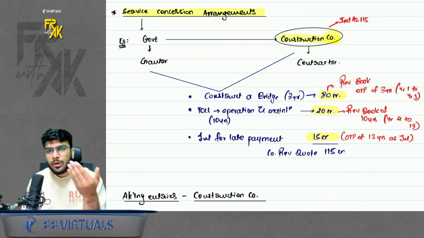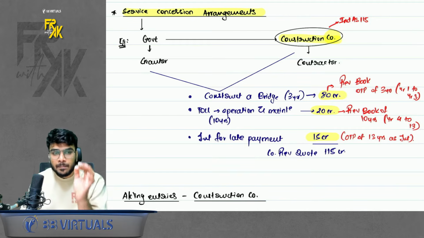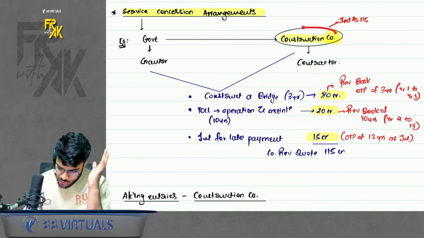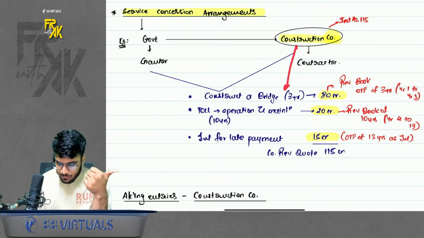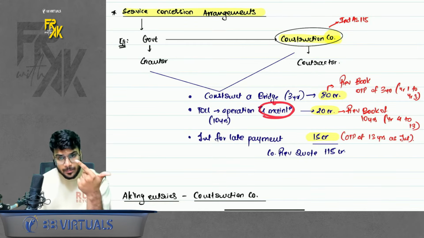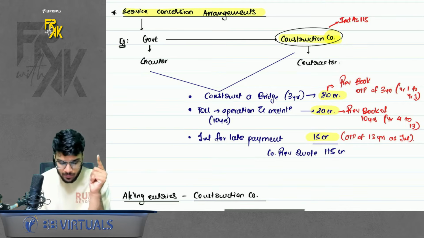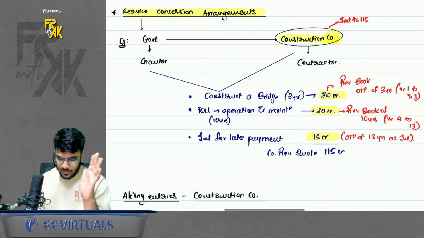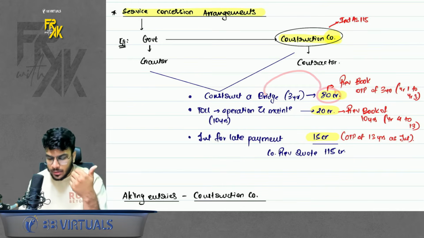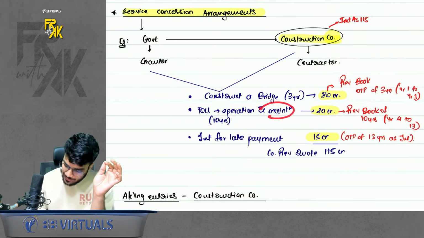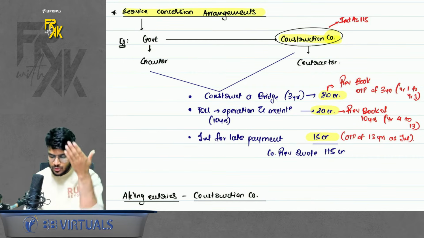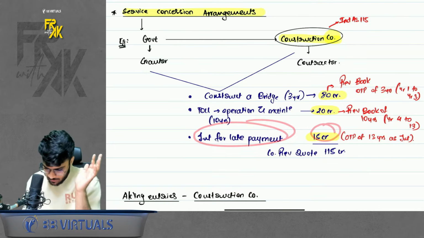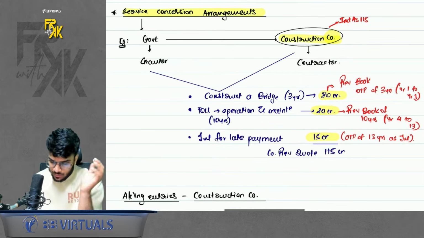Now from whose point of view are we doing the accounting? We always do the accounting from the point of view of the company who is going to earn the revenue. Here the construction company will earn the revenue, so we will do the accounting for this construction company. Now here there are two cases. First case, where this company will construct the bridge, maintain the bridge, and government will pay money to the construction company. So for construction, let's say this company is charging 80 CR. For maintenance, it is charging 20 CR. And because the government will pay at a later year, it is also recovering the interest. So basically 115 is the total revenue which the company is going to earn.